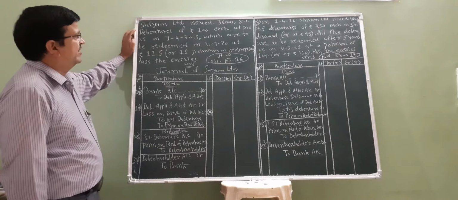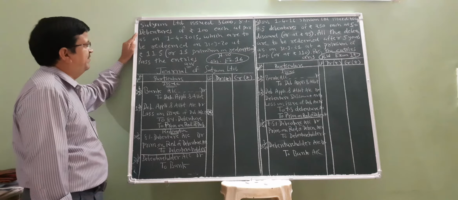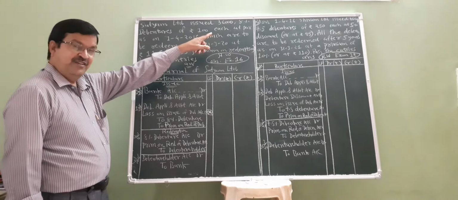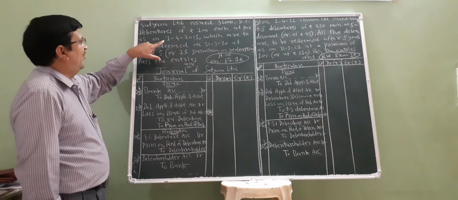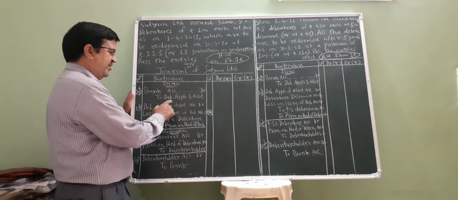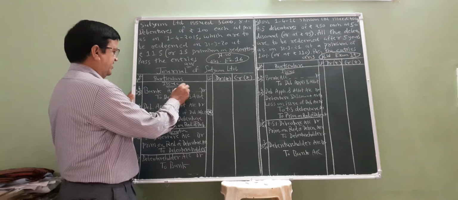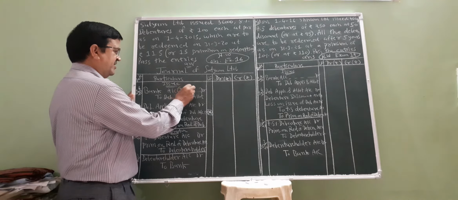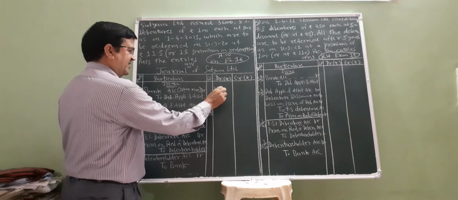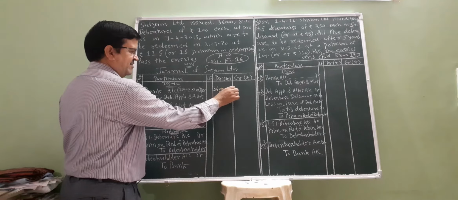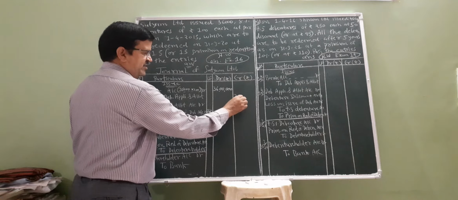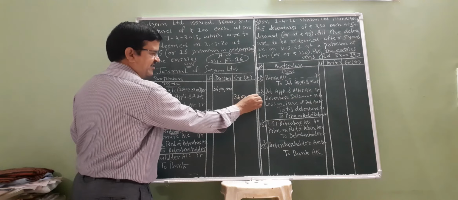Satyam Limited issued 36,000, 8% debentures of 100 rupees at par on 1st April 2015. First entry: bank account debit to debenture application and allotment account, 36,000 debentures each of rupees 100, so 36 lakhs.